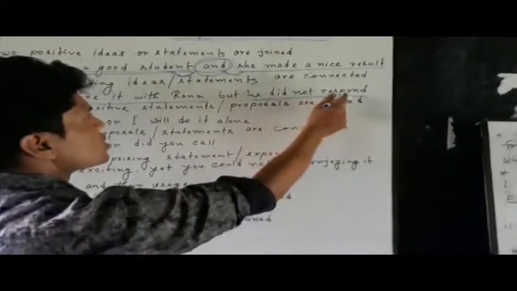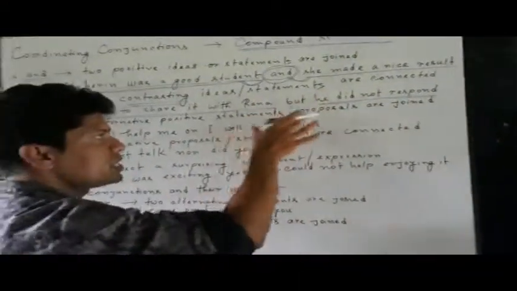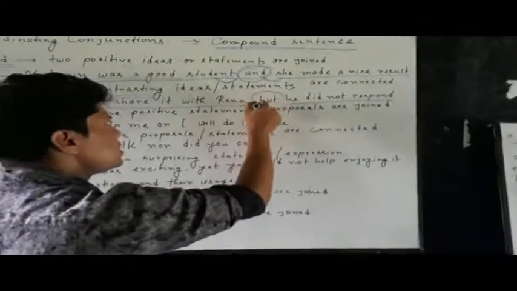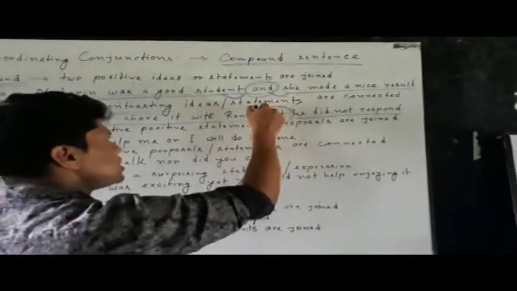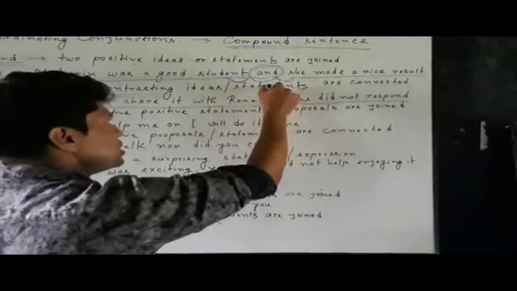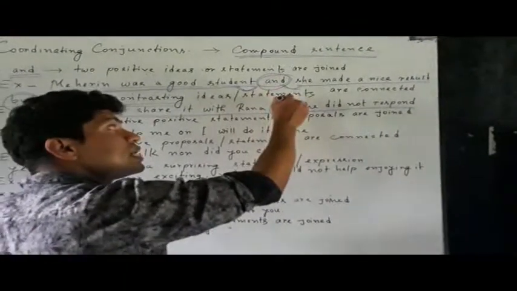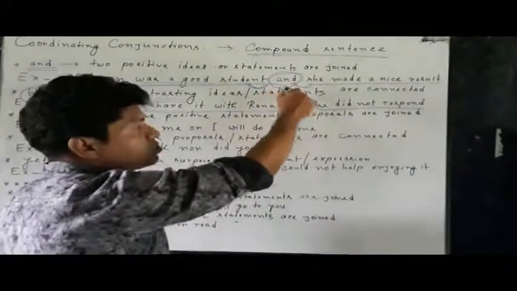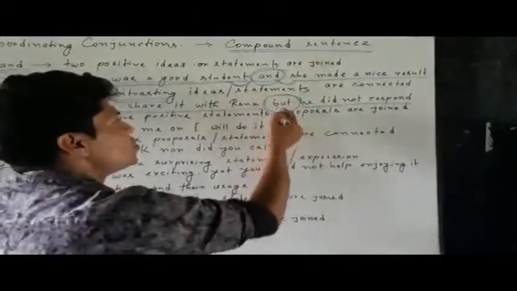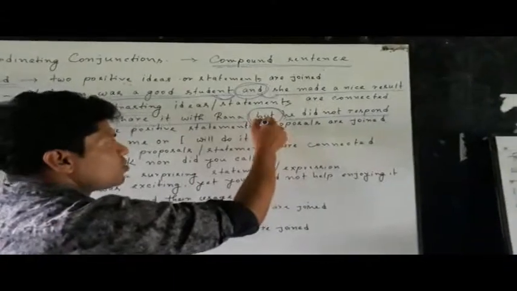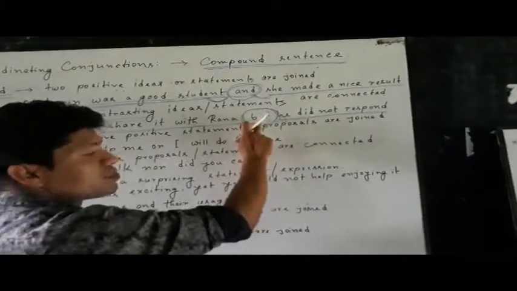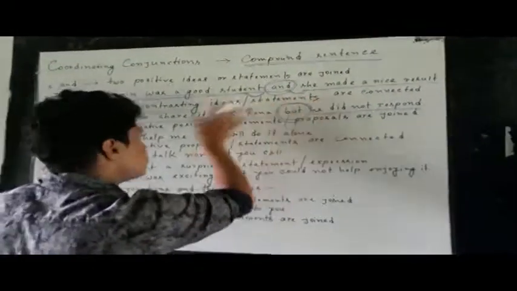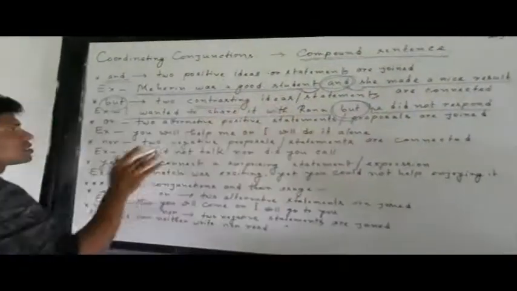Actually, he did not respond. So there is a contrast. There is a positive-negative incident. If one incident is positive and one is negative, then of course we cannot use and here. My dear students, we will have to use but, the very conjunction. We cannot use and or anything else because the ideas are very much contradictory.